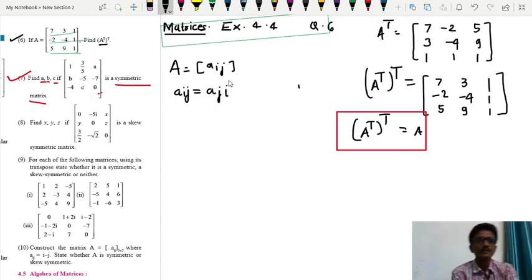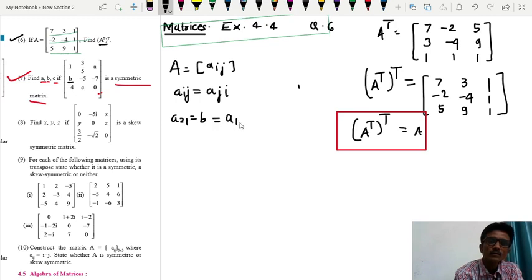Aij is equal to Aji. मतलब सी व्हाट इज द पोजिशन ऑफ दिस मैट्रिक्स, दिस एलिमेंट ये है सेकेंड रो और फर्स्ट कॉलम में, मतलब A21. So A21 is what? B. Okay, it should be A12. It should be equal to what? A12. So what is A12? That is the element of first row and second column. First row and second column element is this 3/5. So this must be equal to 3/5. That means here B is equal to, therefore B is equal to 3/5.